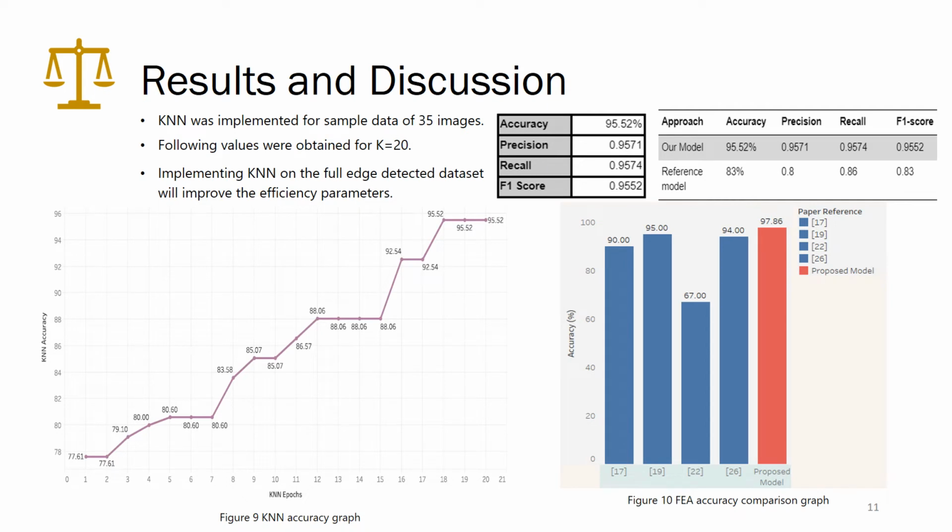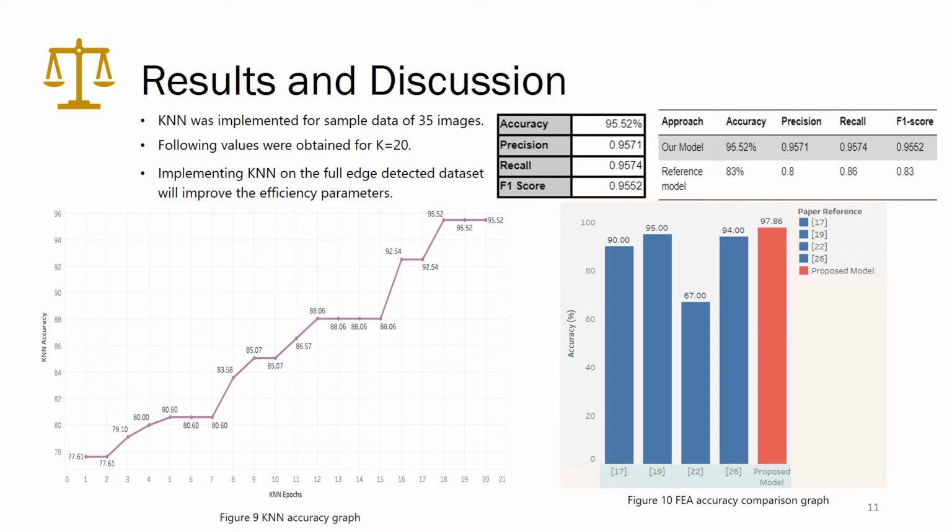Here, KNN was implemented for sample dataset of 35 images and the following values were obtained for K equals 10, 20, which is accuracy, precision, recall and F1 score. Implementing KNN on fully edge detected dataset improved the efficiency parameters. The same can be seen in this graph.